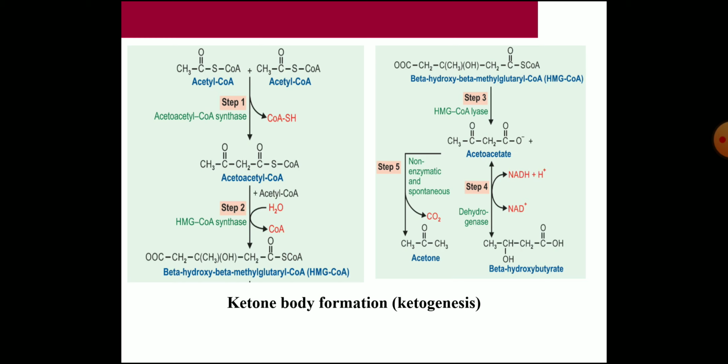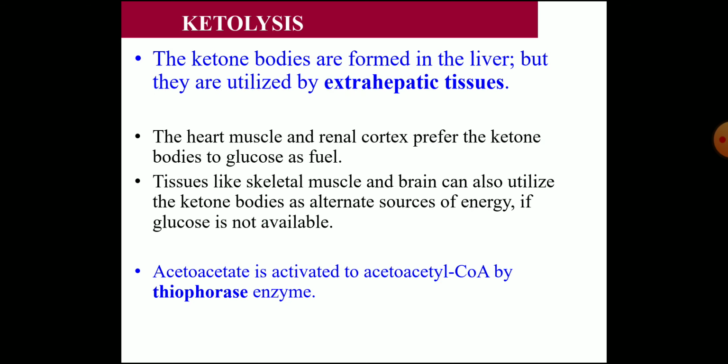So this is the overall pathway, where first two acetyl coenzyme A condense to form acetoacetyl coenzyme A. Then one more molecule of acetyl coenzyme A is added to form HMG-CoA. Then HMG-CoA is lysed by HMG-CoA lyase to form the primary ketone body acetoacetate. Then it is reduced to beta hydroxybutyrate, and it is decarboxylated to produce acetone. So you have to write the flow chart when you are asked to write about ketogenesis.